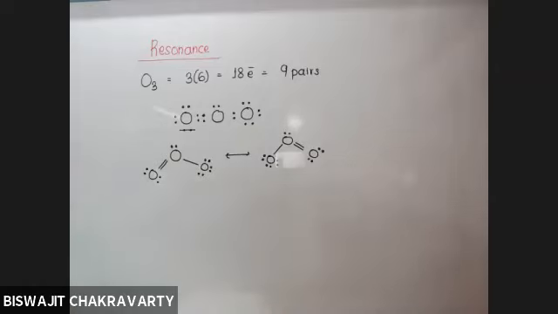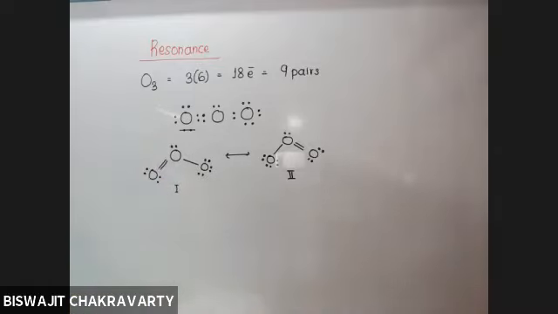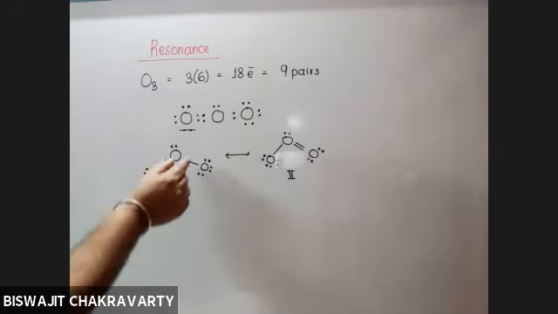If this is the structure, first structure, which we name as 1, and this has 2, if this is the structure of ozone, then accordingly this should be shorter as compared to this or not? Because we have discussed that the more the bond order, the more the number of bonds, obviously the lesser will be the bond length. The fewer the number of bonds, the more will be the bond length. So relatively this should be shorter and this should be longer.